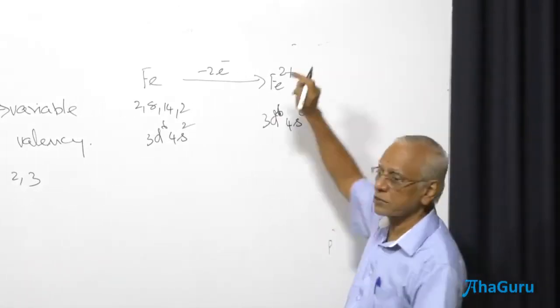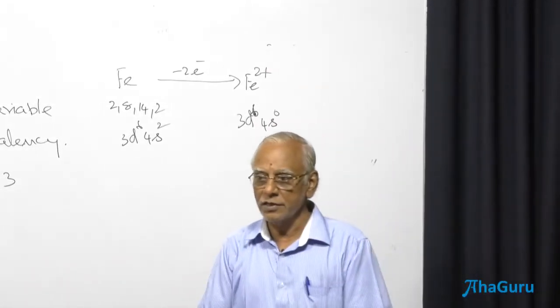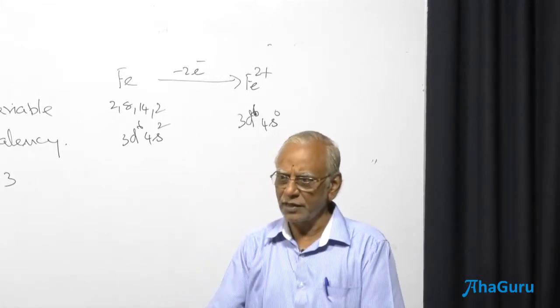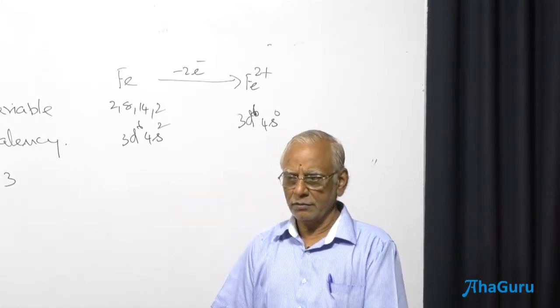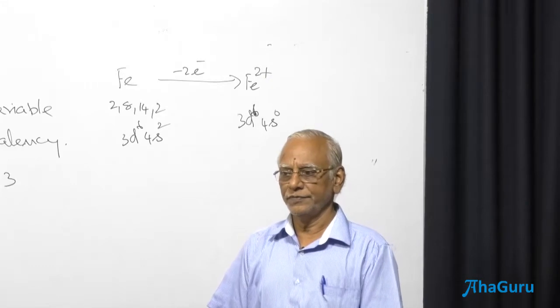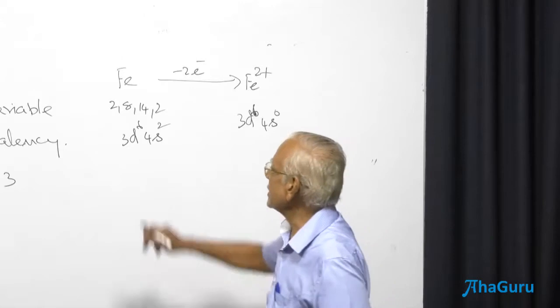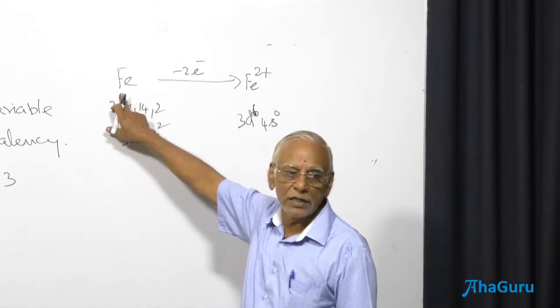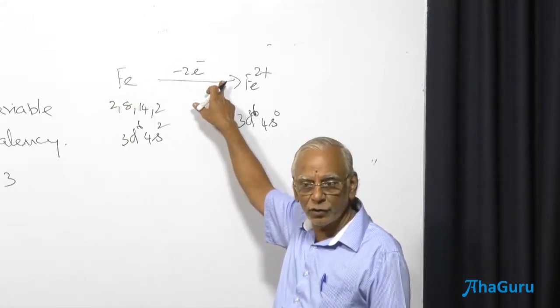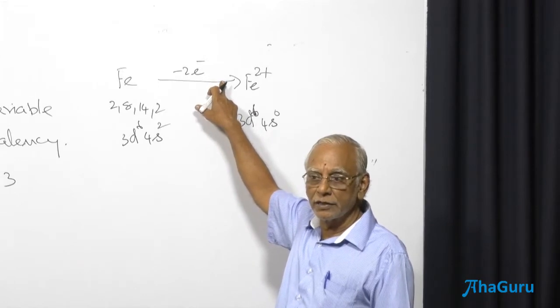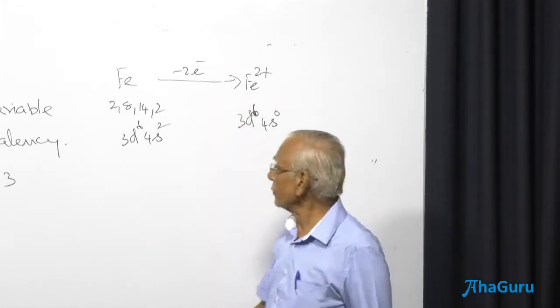Why should this possess 2 positive charge when it loses 2 electrons? Very simple question, NCERT question. Why should it become electropositive? There are 26 protons and 24 electrons only, isn't it? Because of the 2 extra protons, it has got a 2 positive charge.